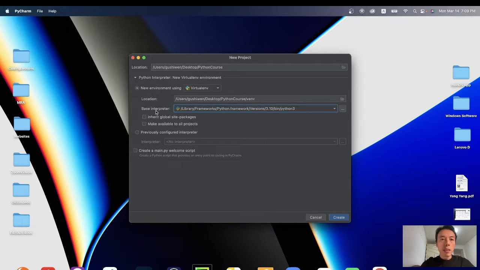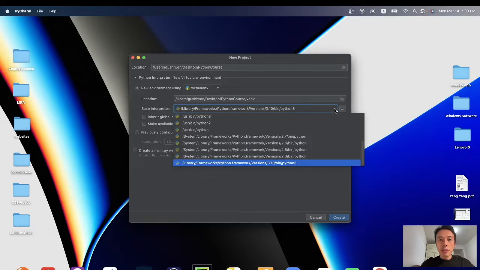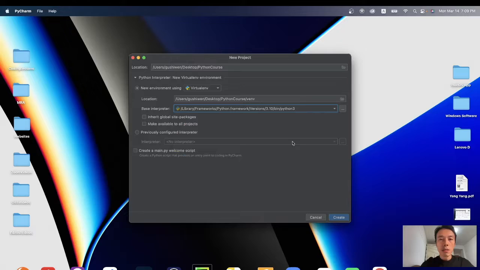Let's go to base interpreter. Click this down arrow and make sure the Python version is from here: Library, Frameworks, Python.framework, version 3.10. This is the Python version we just installed, Python 3. Okay, choose it. And then click create.